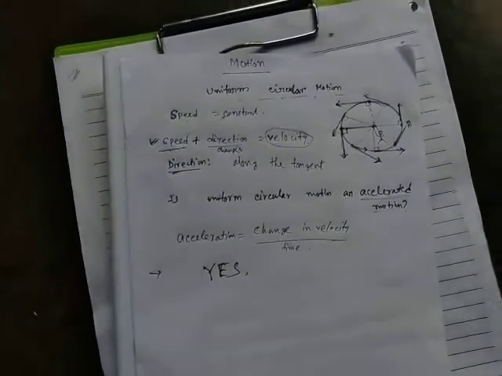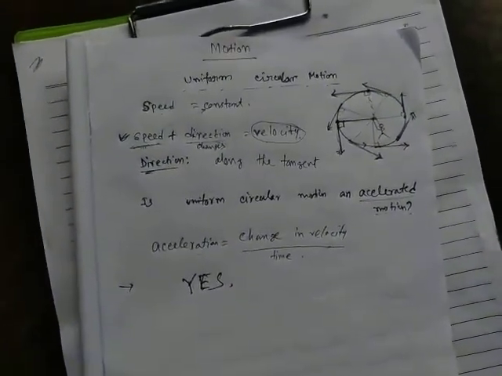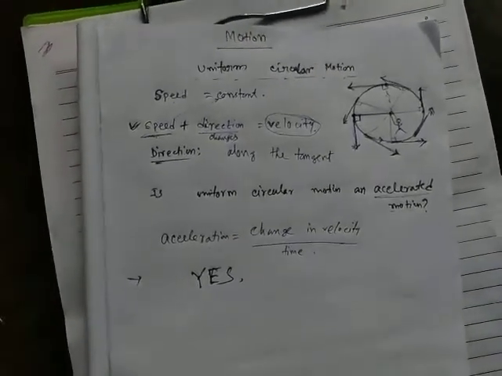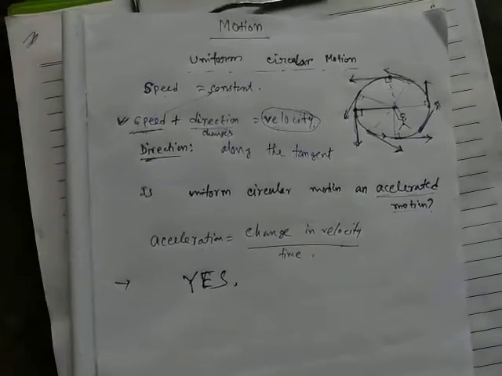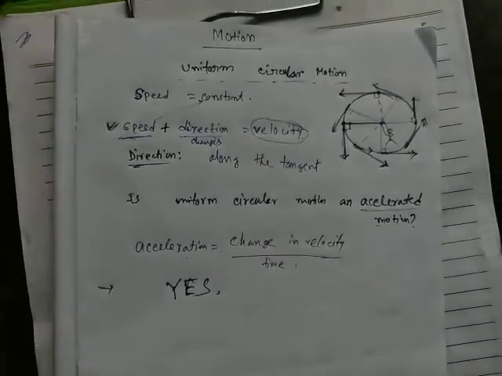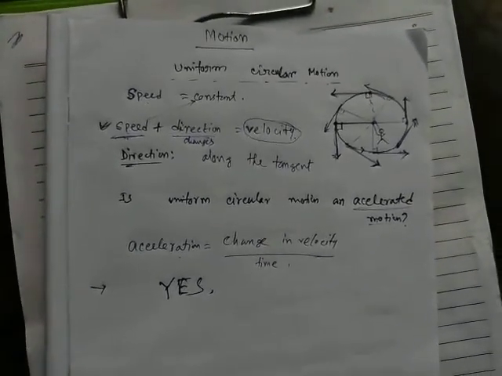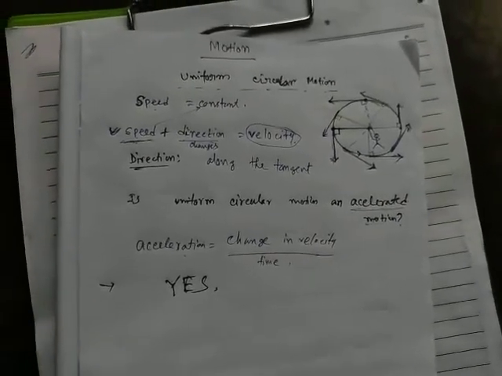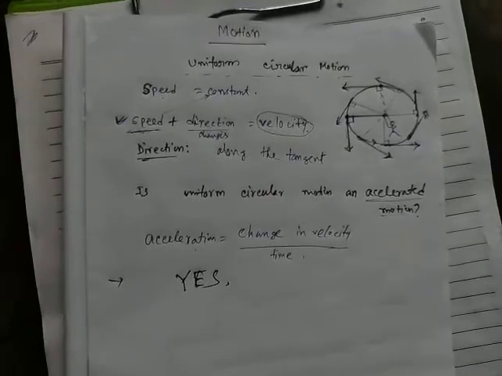Now the difference between linear motion and circular motion. I am telling the points, you just listen carefully. First, for linear motion the body moves along a straight line, but for circular motion the body moves along a circular path around a fixed point.